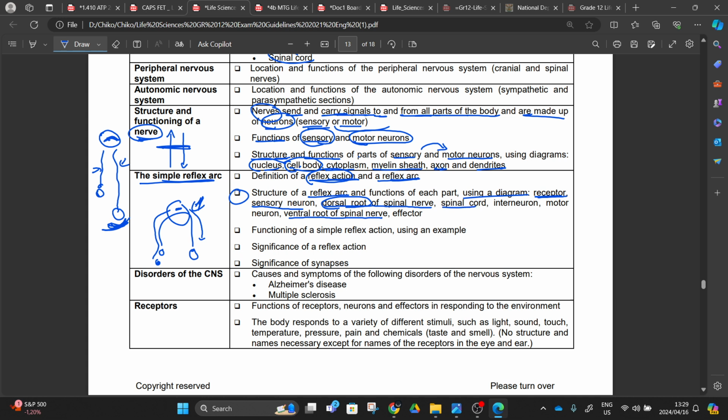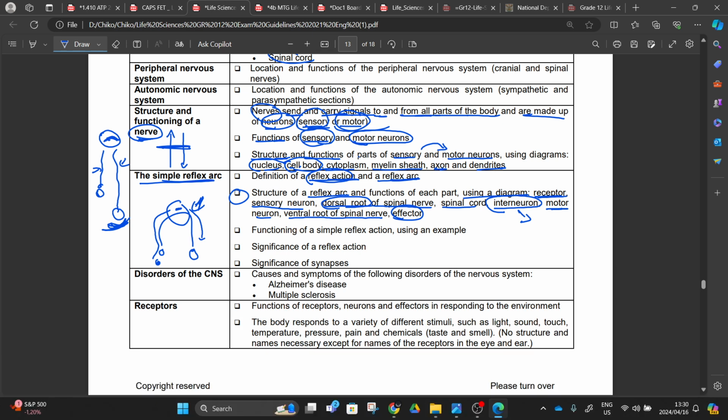We talked about the spinal cord, the interneuron. Today, you see, we have the sensory neuron, we have the motor neuron, we also have the interneuron, right? We have the motor neuron here, and then we have the effector. So we're going to put this on a picture, and you're going to see all these functions. You might think this is a hard thing. You can understand this after explaining everything, right?